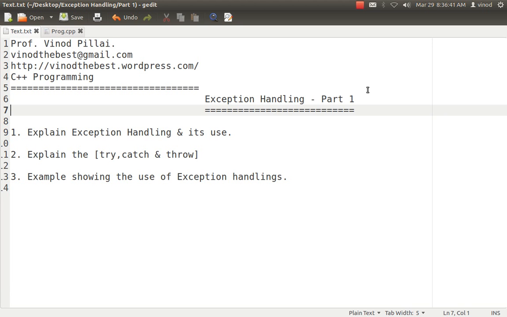That is one possibility. You may also want that if an exception has occurred, before crashing, an appropriate message should be shown to the user instead of the crash message. You want this data to be stored into the database properly, and the database should be closed properly. So such n number of actions you want to perform as and when an exception has occurred, and with the help of exception handling we can do that.